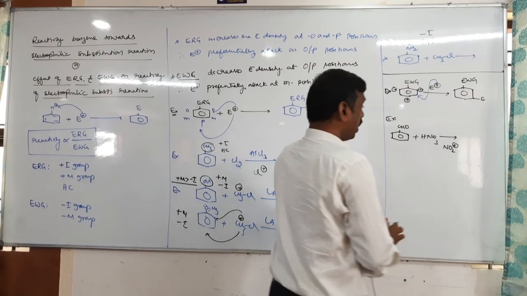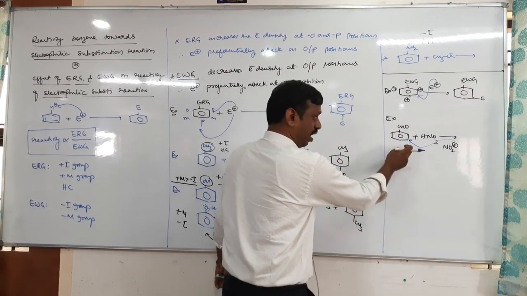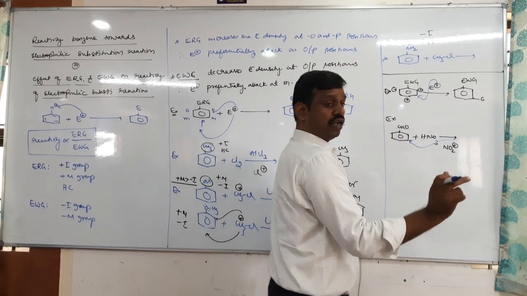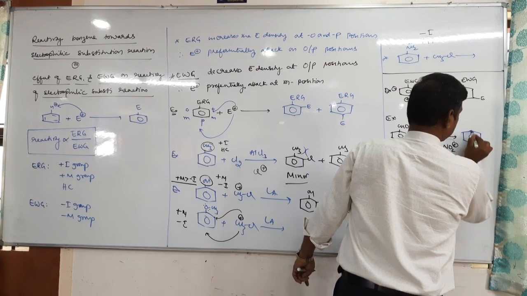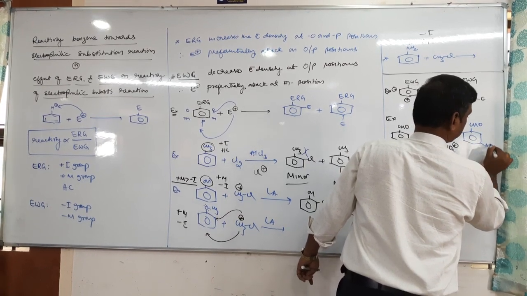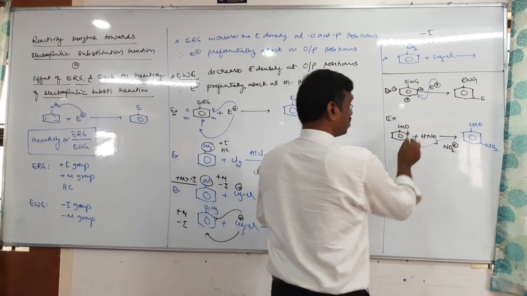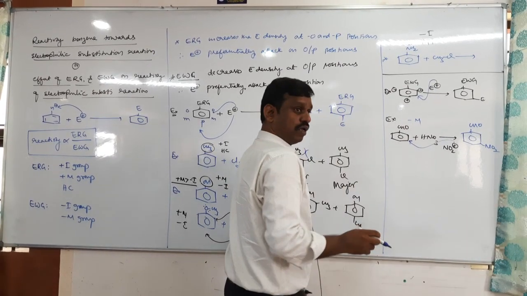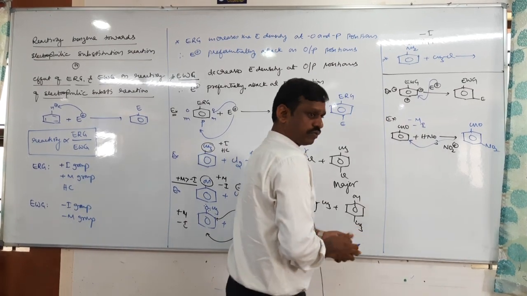Now tell me, NO2 plus should attack which position? Preferentially meta. Either this meta, both are equal. So on meta position, NO2 gets substituted. The aldehyde group is an electron withdrawing group, this is a minus M group. Minus M as well as minus I also.